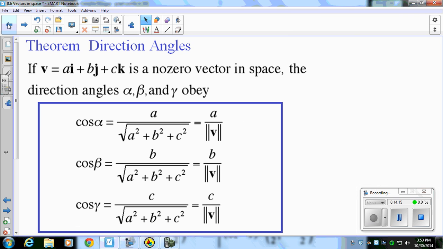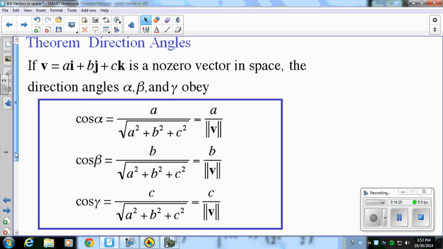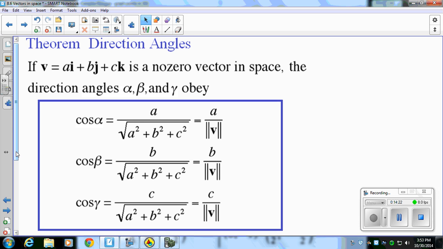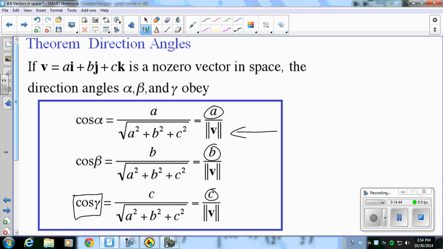So we have some nice equations here. The proofs of these are in the book. But if we want to find alpha, beta, and lambda, we can use these formulas. They're pretty straightforward. We'll reuse our magnitude a lot, and then we just take the individual components and divide by it, and then we use our inverse cosine to get those angles.